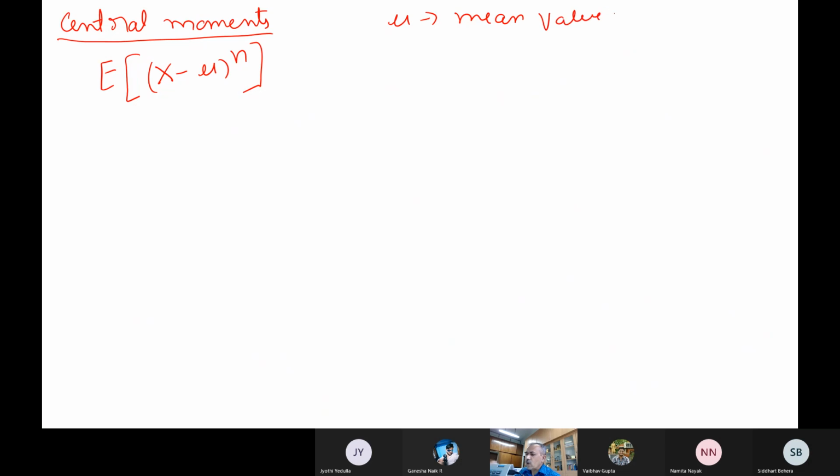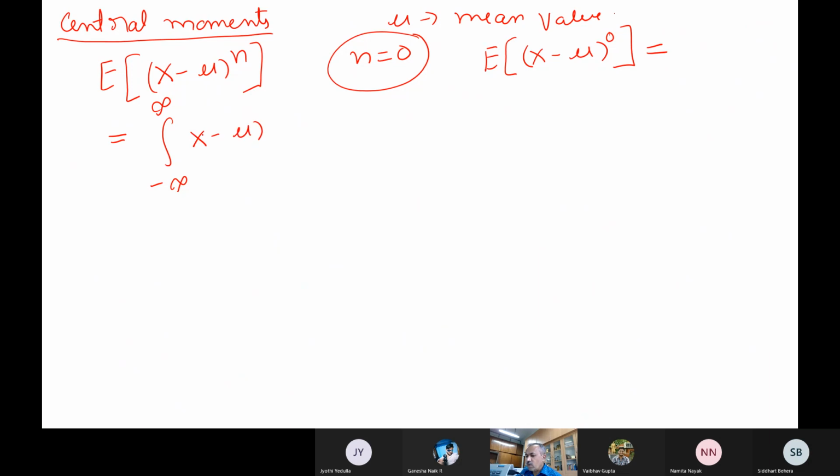Now here also you can find out, when n is equal to 0, what do we get? What is the expected value of x minus mu whole to the power of 0? That is the integral from minus infinity to infinity of x minus mu whole to the power of n times p x of x dx. When I take n equal to 0, the integral becomes 1. It is nothing but the area under the probability density function itself.